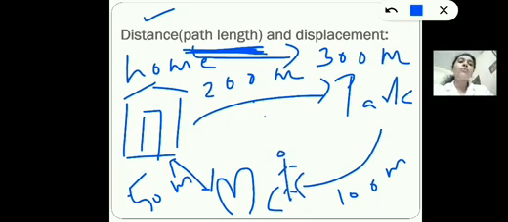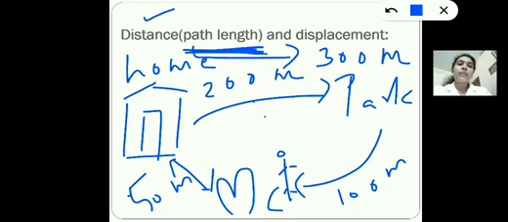So, how far are you from your home? We will say you are about 300 meters from your home, right? But at the same time, this is also the distance between your home and McDonald's. So, you can also say you are 50 meters away from your home, right?